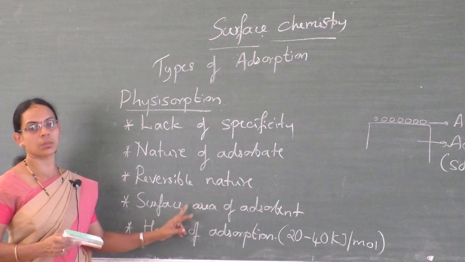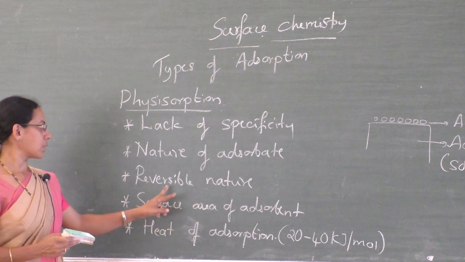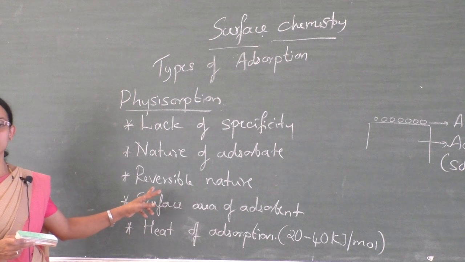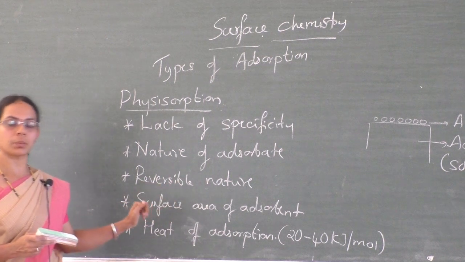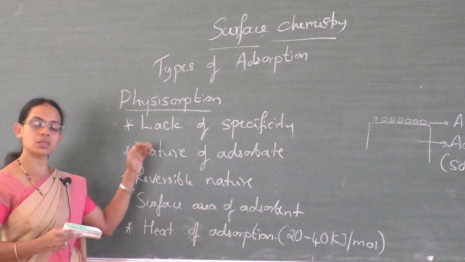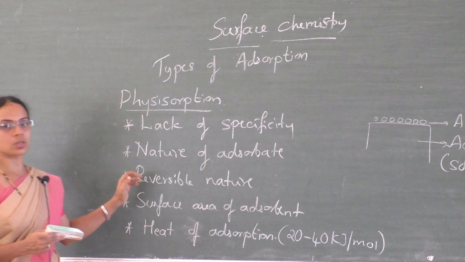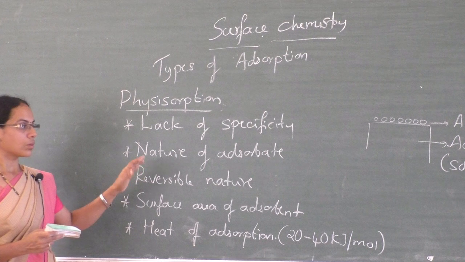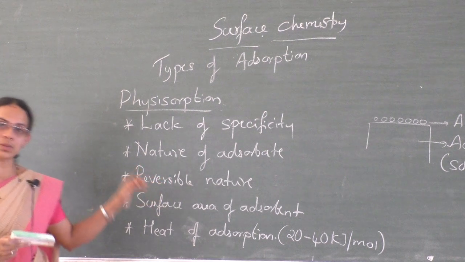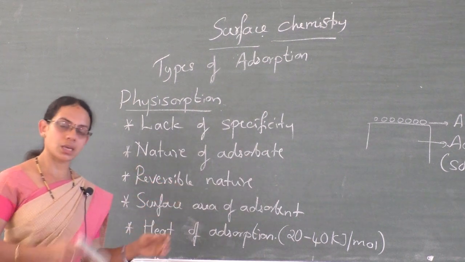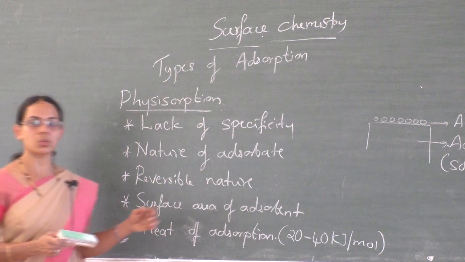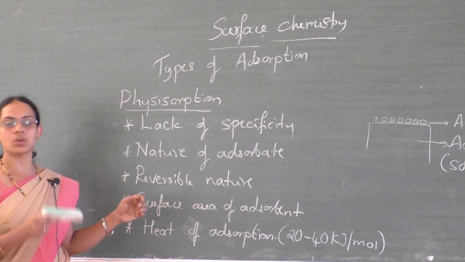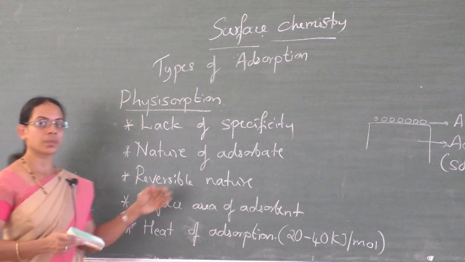The process can be reversed. Usually physical adsorption is favorable at lower temperature, and with increase in pressure the rate of physical adsorption increases. We can change the direction of the physical adsorption by changing the conditions of temperature and pressure.